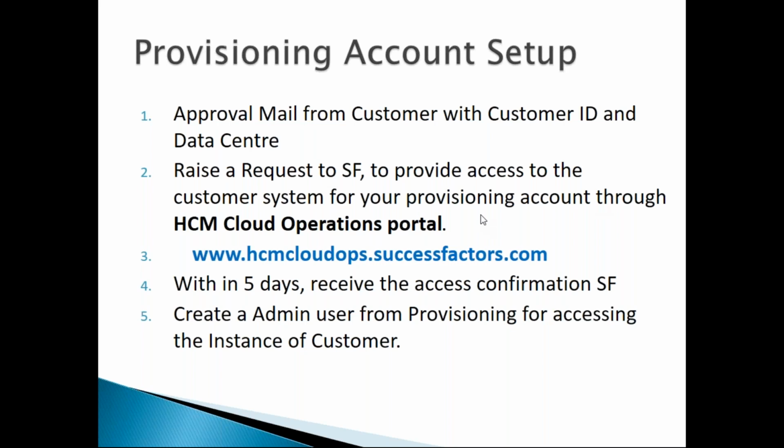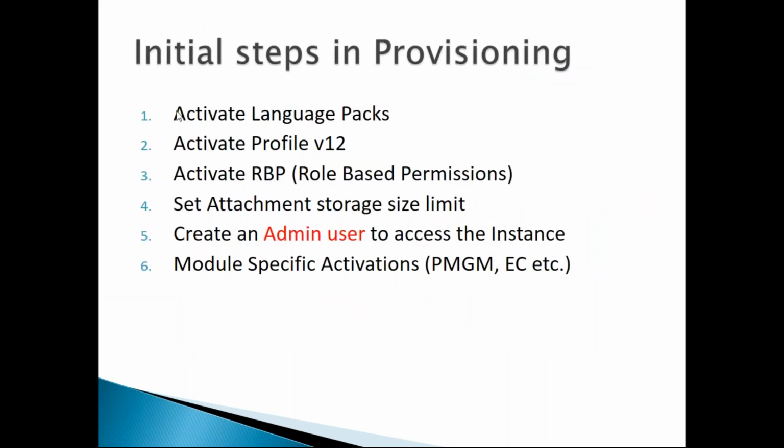So when you get the provisioning system access for the first time, there are some basic things you have to make sure are activated in the provisioning. As I already showed you previously, provisioning system is all about various checkboxes. Whether or not you are done with requirement gathering with the customer, there are basic 4 activations that you have to make sure you are ready with. And you can create your own admin ID to access the front-end instance system. That is the 5th point. Once these are done, and whenever you are done with the requirement gathering, you can continue with the activations of the remaining modules.